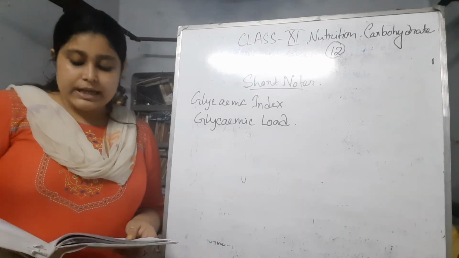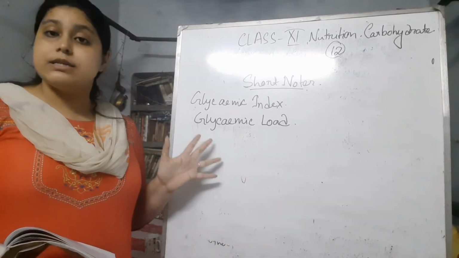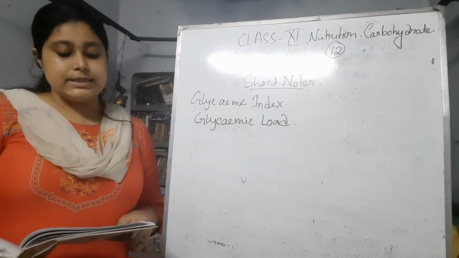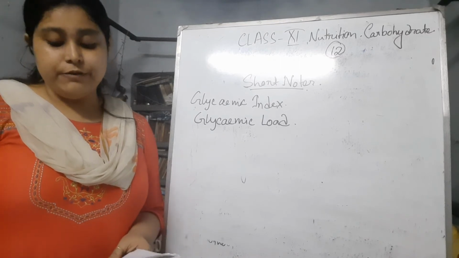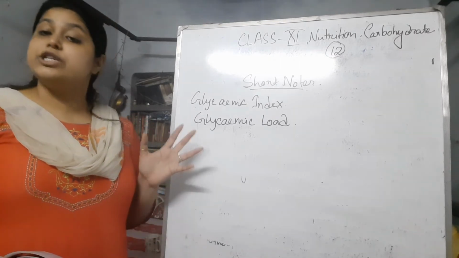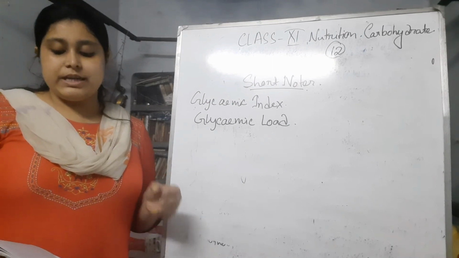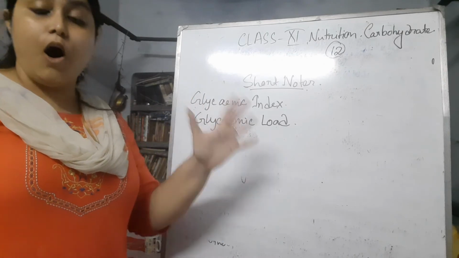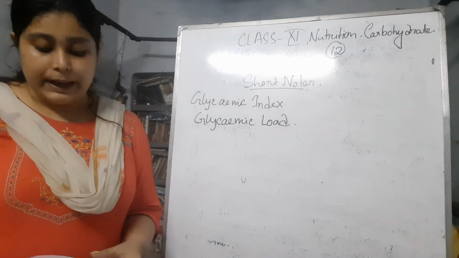So the Walter Willett of Harvard University pioneered the concept of this glycemic load, which assesses the total glycemic effect of the diet and has proven very useful in epidemiological studies. It is a product of dietary glycemic index and the total dietary carbohydrate. It is the sum total of the glycemic index and carbohydrate of a day.